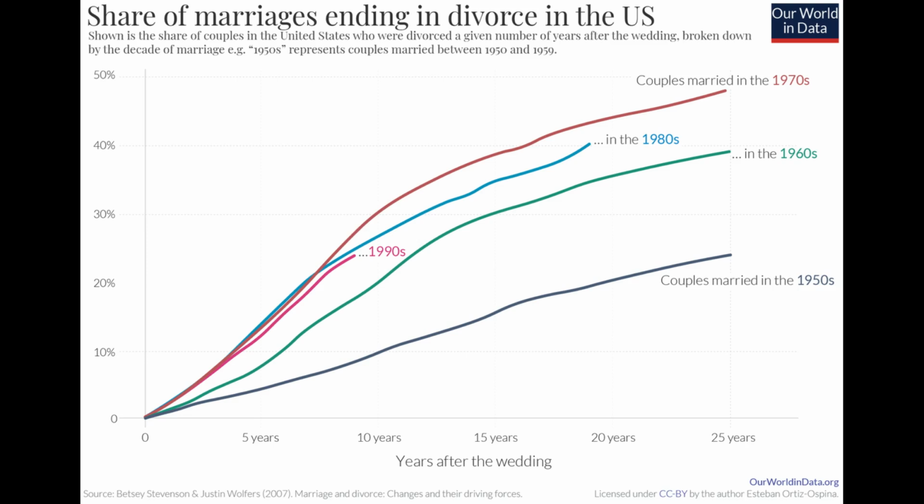The colored lines depict marriages concluded in different decades of the 20th century. Navy blue line, marriages concluded in the 1950s. Green, 60s. Brown, 70s. Light blue, 80s. Pink, 90s. The age of marriages counted from their conclusion is given on the lower scale. On the vertical axis, divorce percentage.